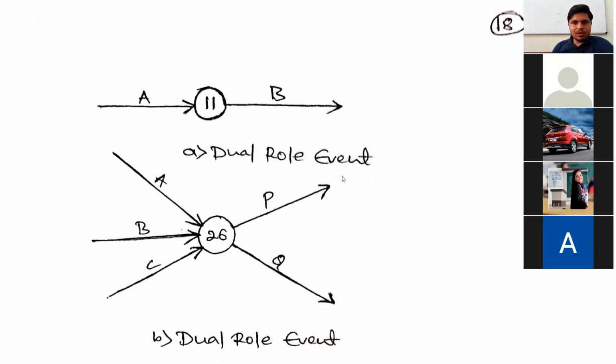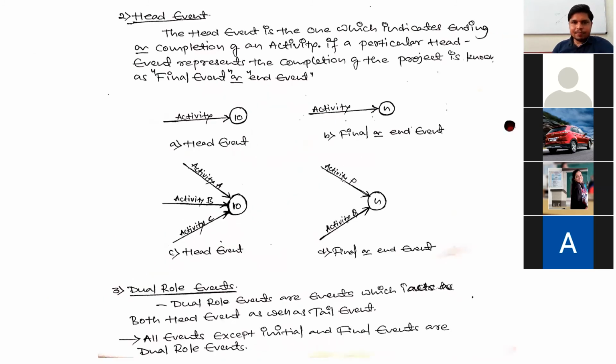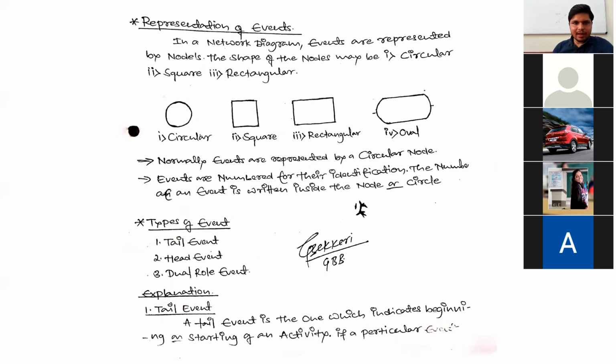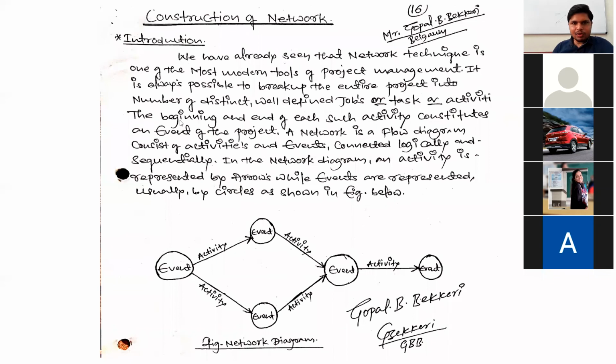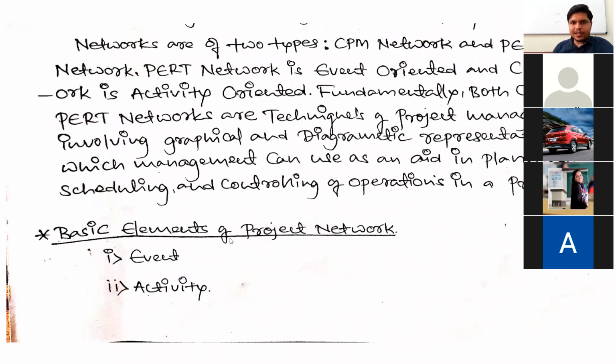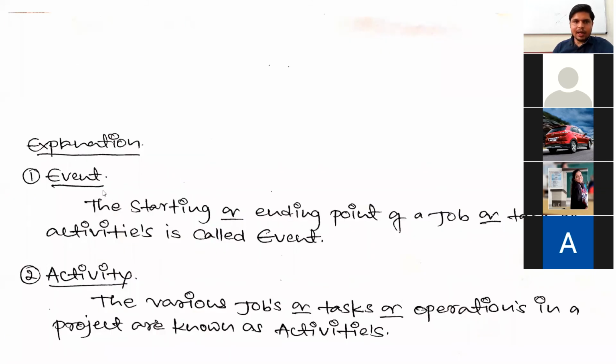So this is about some basic elements in the network diagram. What we have discussed today: first, introduction to network diagram with one example, and basic elements of the project network. It means event and activity. These are the basic elements in the project network, and the meaning of event and the meaning of activity.